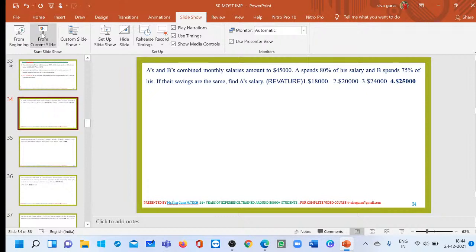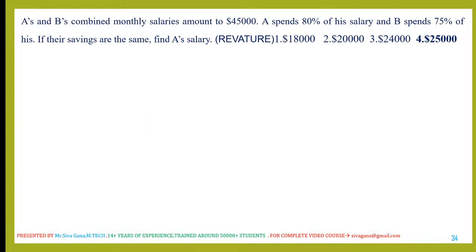Yeah, this is the question. Let us see. A and B's combined monthly salary is $45,000. A spends 80% of his salary, B spends 75% of his. If their savings are the same, find the salary of A.